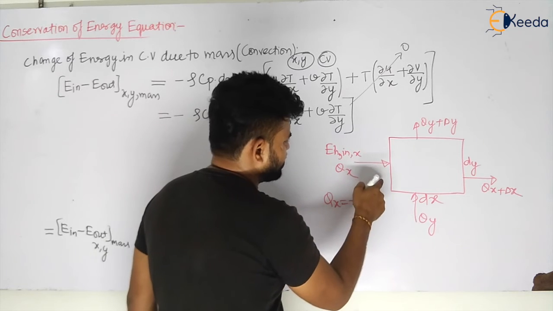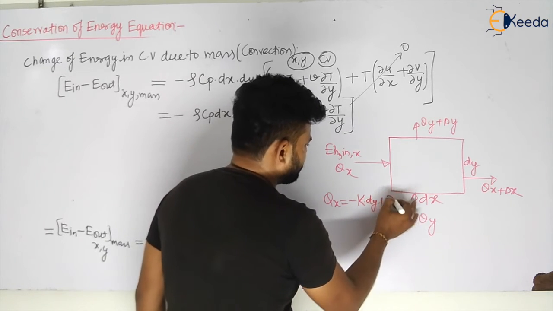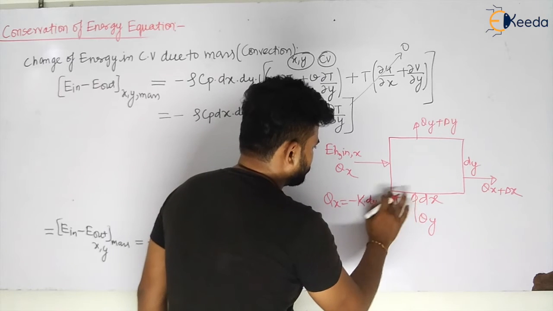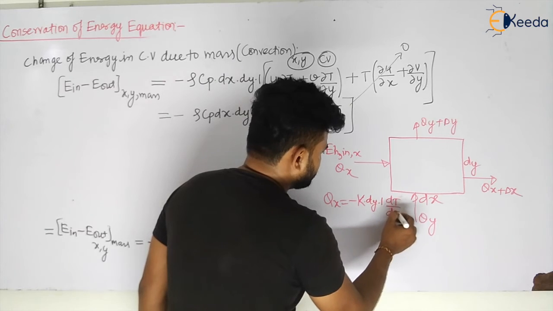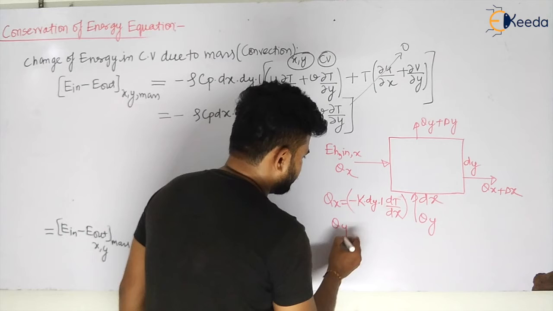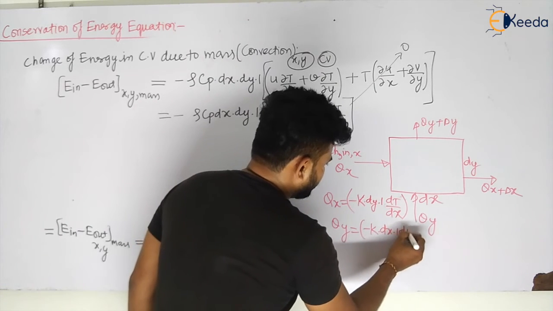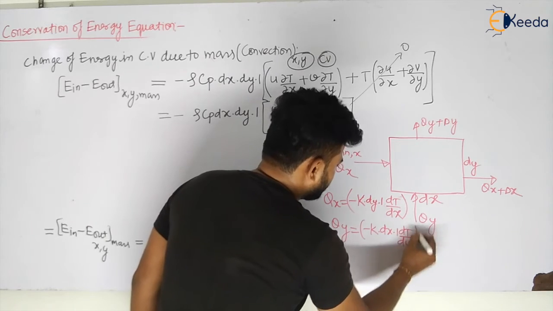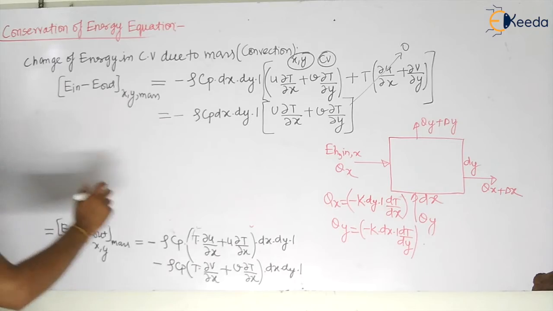So qx will be given by minus k dy into 1 multiplied by del t by del x, or dt by dx. Okay, this is qx. What is your qy? qy can be taken like this: minus k dx into 1 dt by dy, my dear students. dt by dy. So the rate of energy, or we can say that is your control volume.